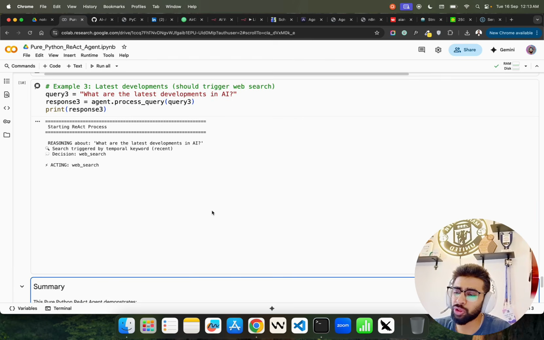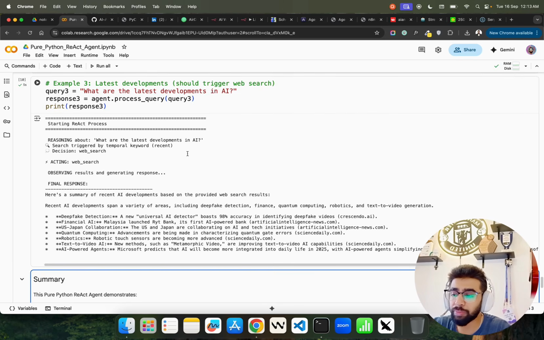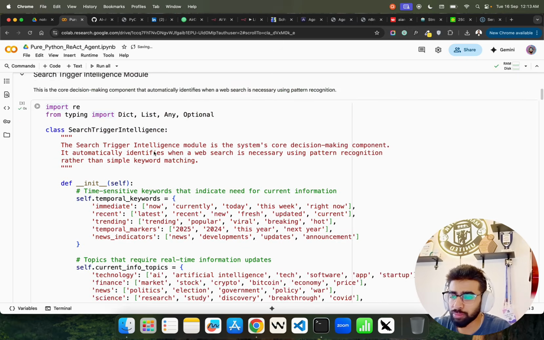And one more question: what is the latest development in AI? Again, it's going to do web search, because the word recent is there, right? Latest development. And see, latest. Okay, that's very interesting. I want to show you something here, right?